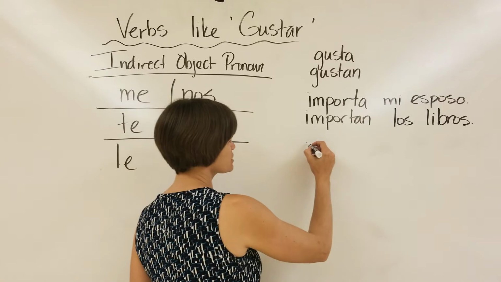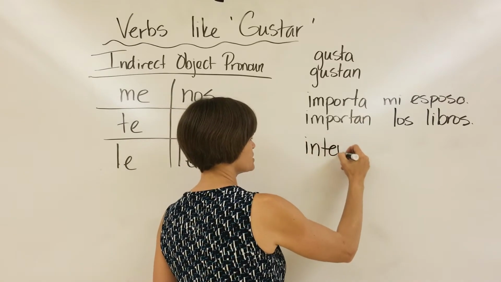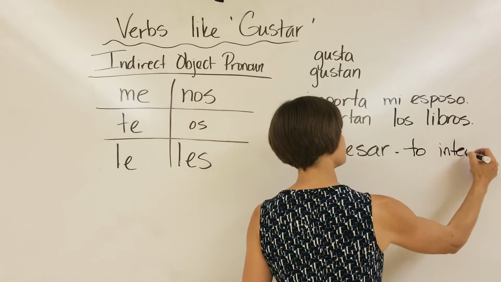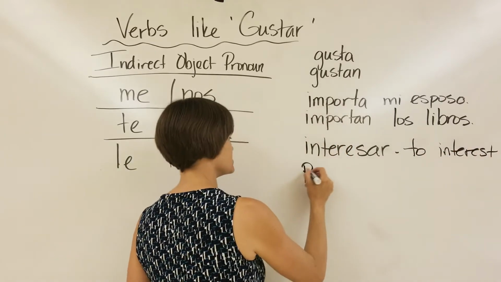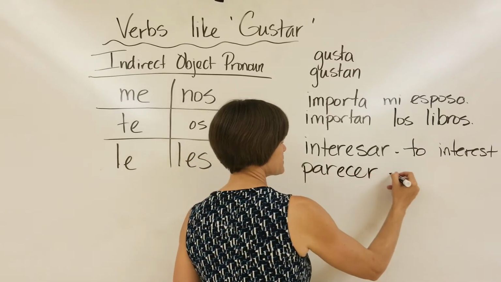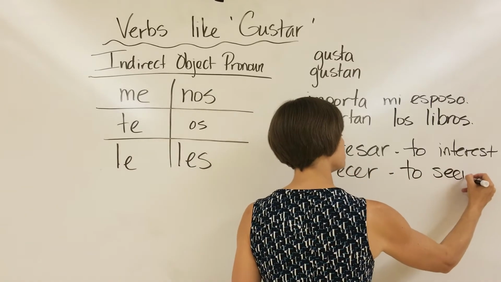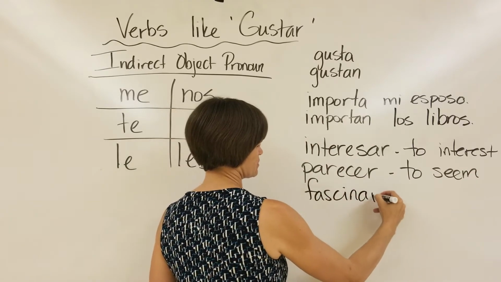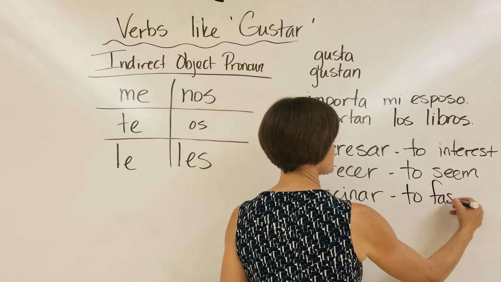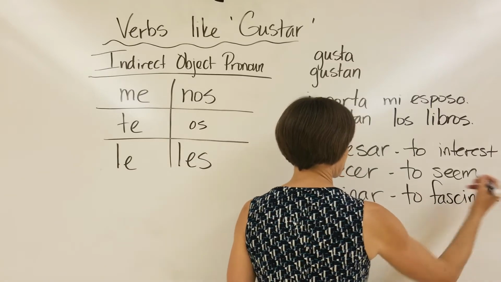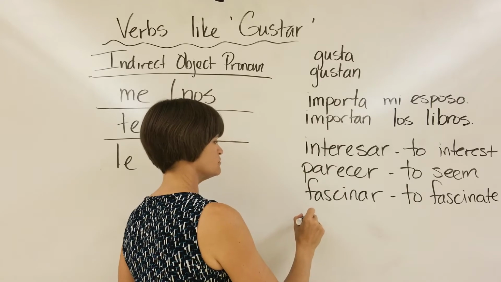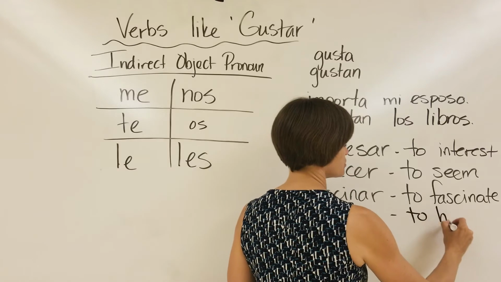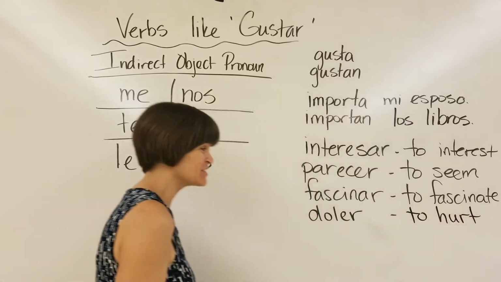The other ones that we need to learn are the verbs interesar, which is to interest, parecer, which is to seem, fascinar is to fascinate, doler was to hurt, to pain, to cause pain to.